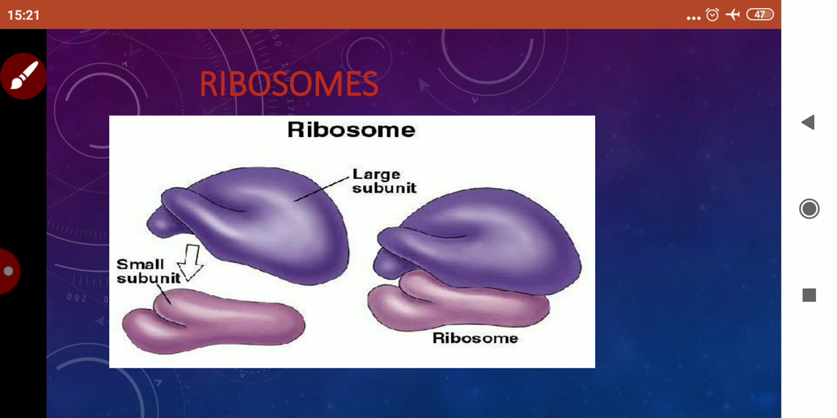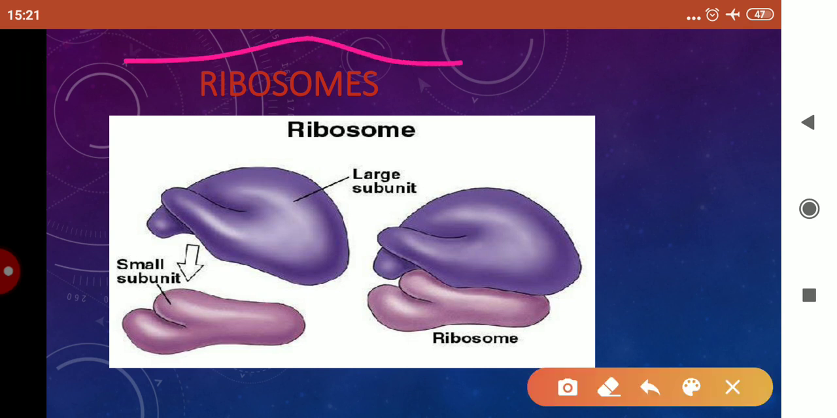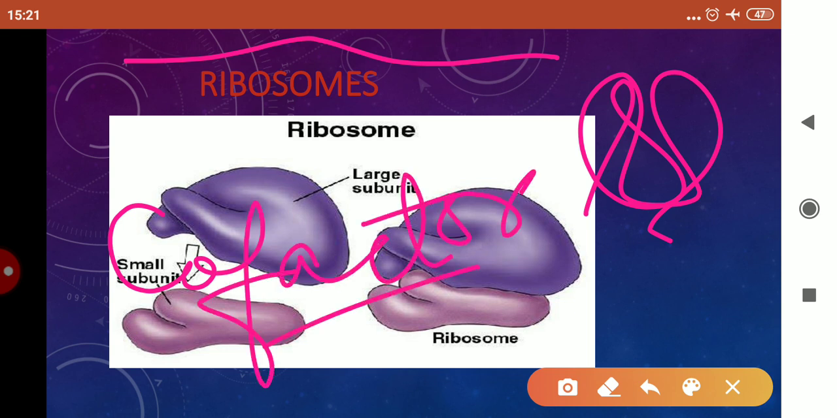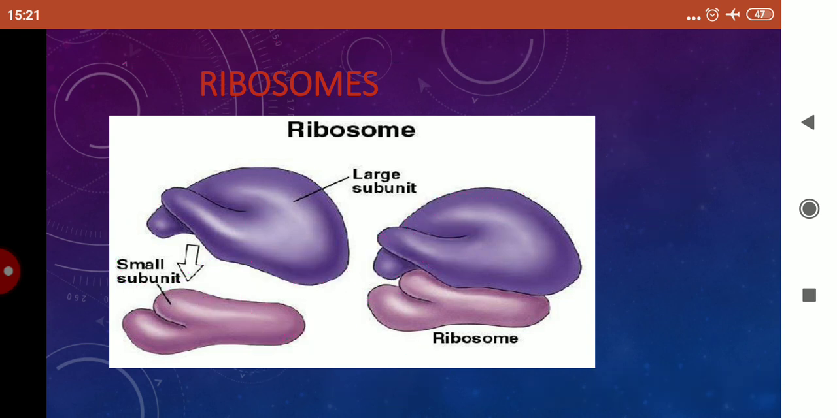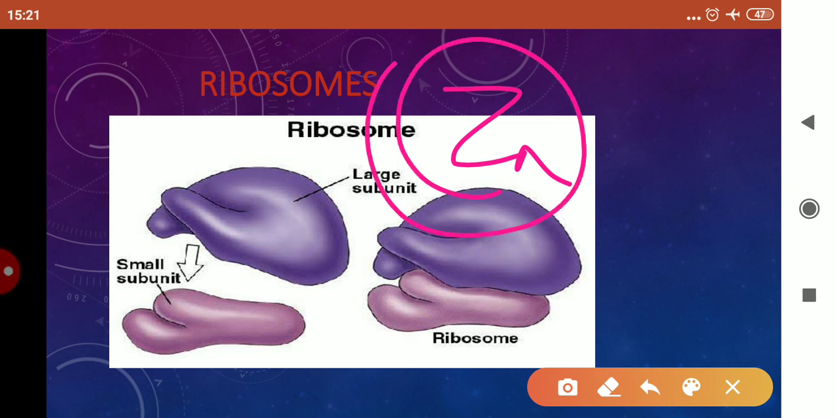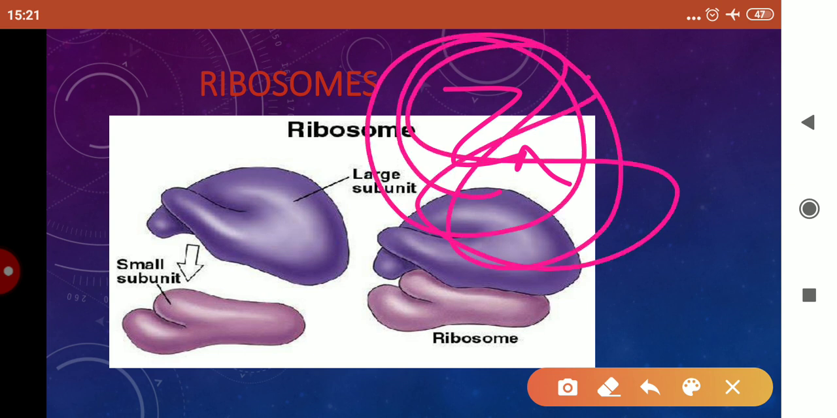Now, how does this polypeptide chain attain a particular structure? This chain is wound around a cofactor. A cofactor can be any inorganic compound or a metal ion. Suppose I say zinc. Suppose this is a zinc and this polypeptide chain is wounding around it and attaining a particular structure. Now this is a protein. There will be bonds between the amino acids present in the chain also.